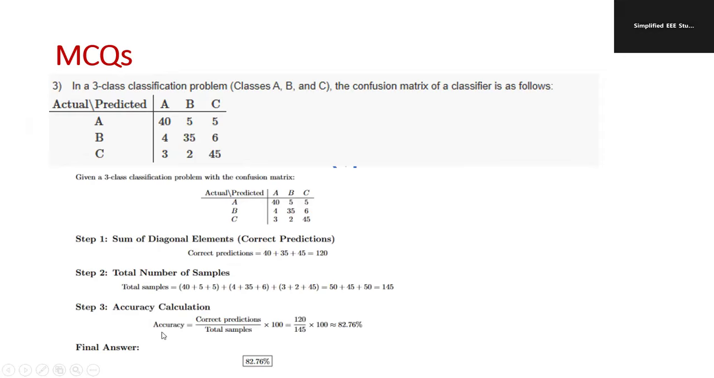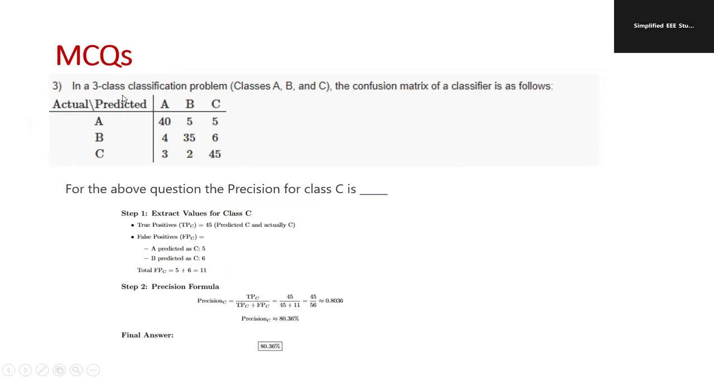Then take the ratio. Accuracy is nothing but correct predictions by total samples. It is another formula: correct prediction, that is the diagonal elements. Sum of the diagonal elements, that is 120, by total samples, which is 145. It will be approximately 82.76%. Very important. You may get a similar kind of problem in your final examination.